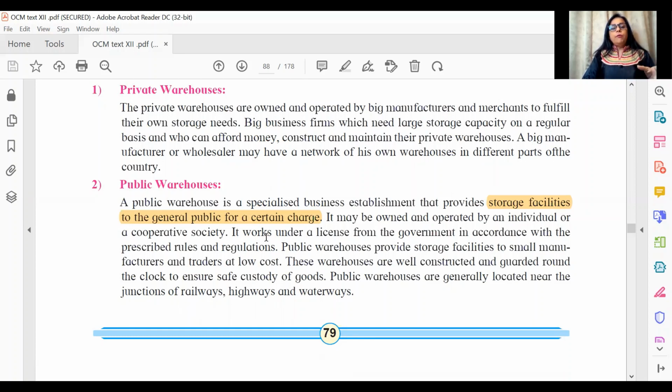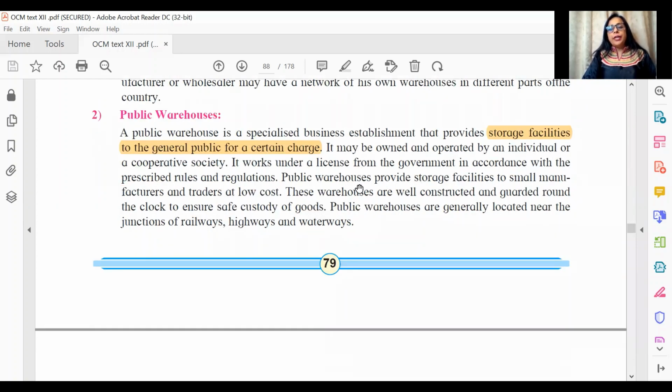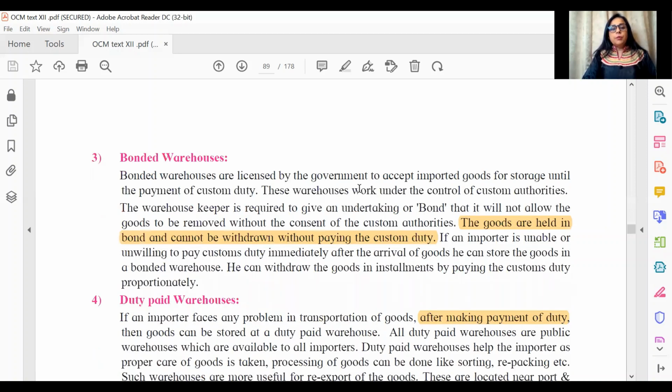For example, what is a public warehouse? It is given on rent to third parties, for storage facilities to the general public for a charge. All right, so there are warehouse keepers and they have properties. They've got huge warehouses, which they give on rent to other businessmen.